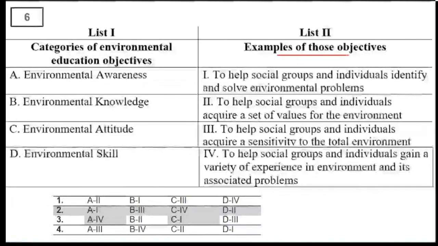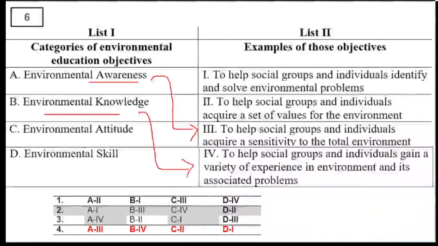Okay, so let's see now. Yes, students are reading maybe the question. When we talk about environmental awareness, it is to acquire the sensitivity of the total environment. When we talk about knowledge, it is to gain the experience, that is B is 4. Yes, Tanushri, question number 6, the answer is option number 4.